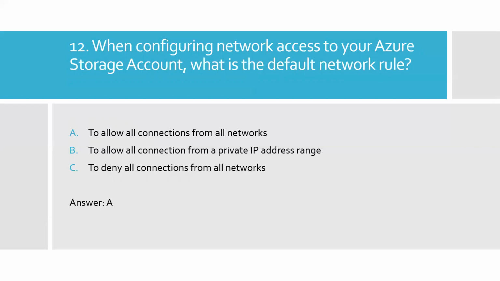When you're creating a storage account, you can choose all these settings. You can allow a particular IP address range, you can allow only a public IP address range, and you can set up deny all connections from all networks. But the question asks, what is the default network rule? Option A is the right answer, to allow all connections from all networks. When you're creating a storage account, you can see this.